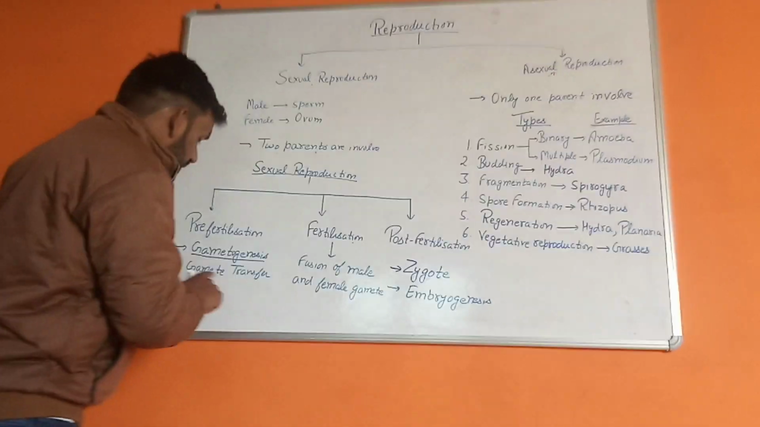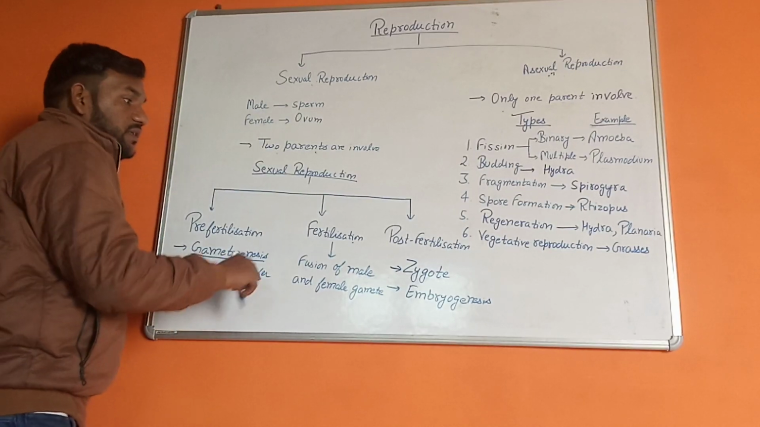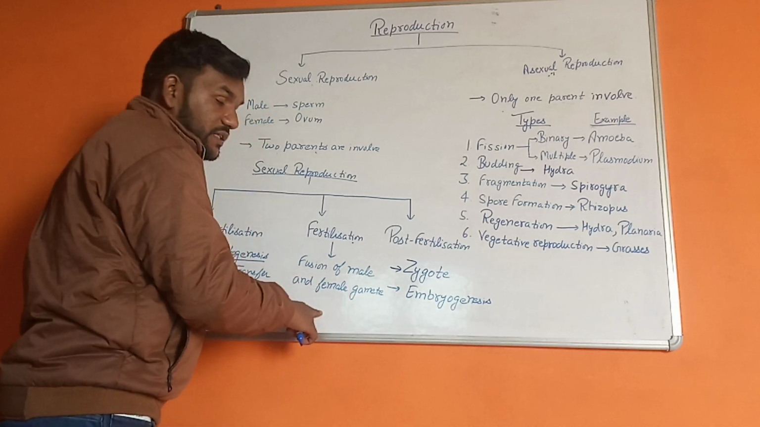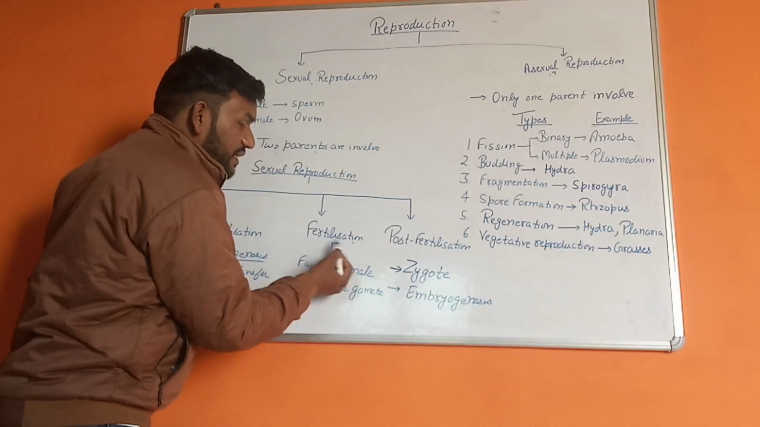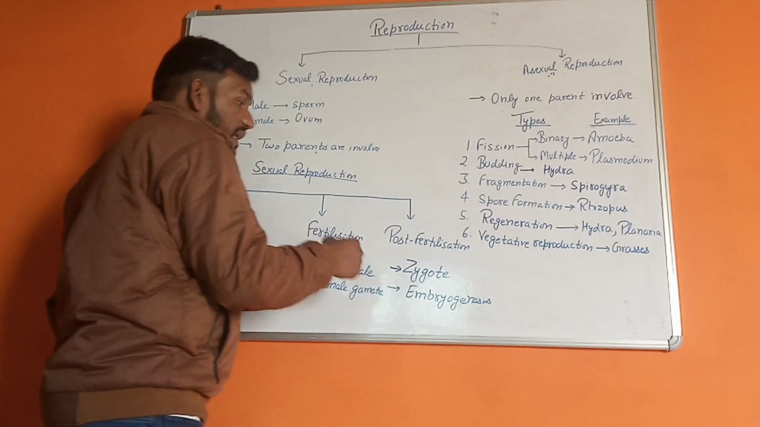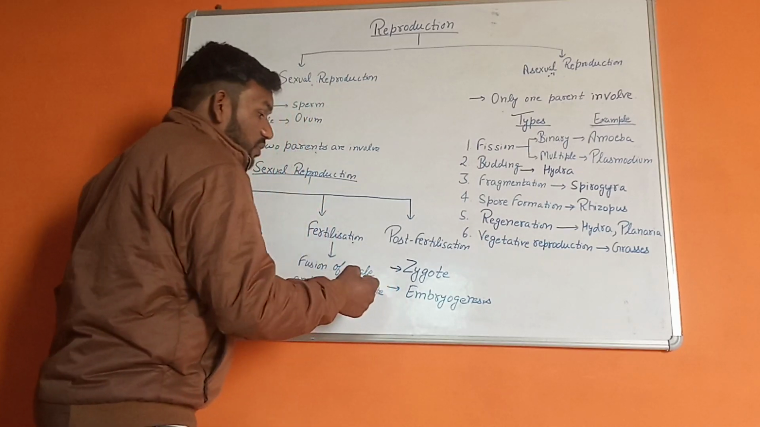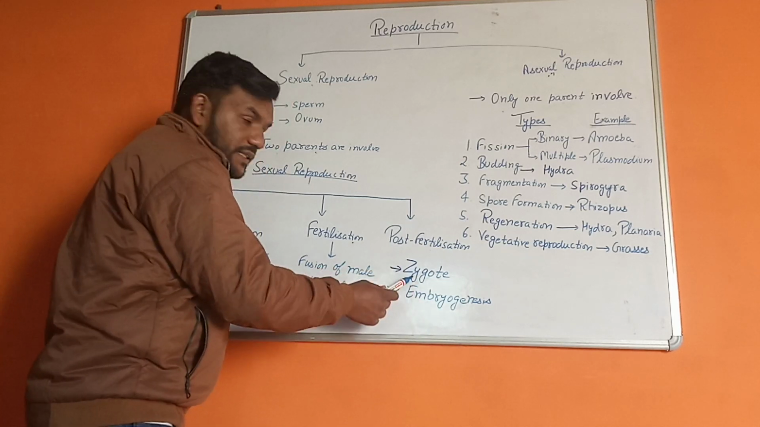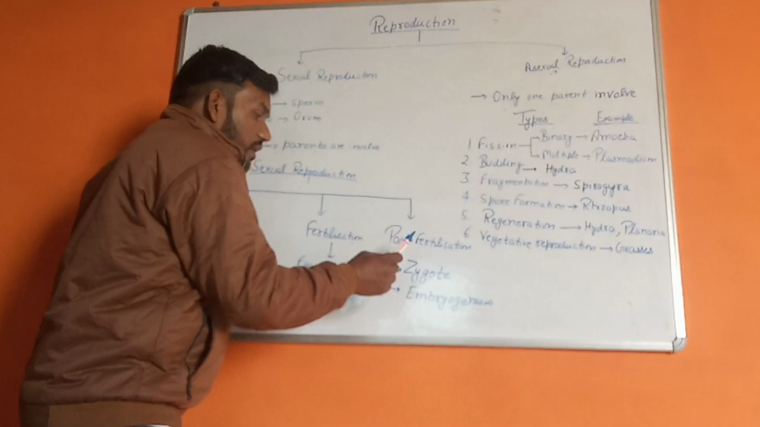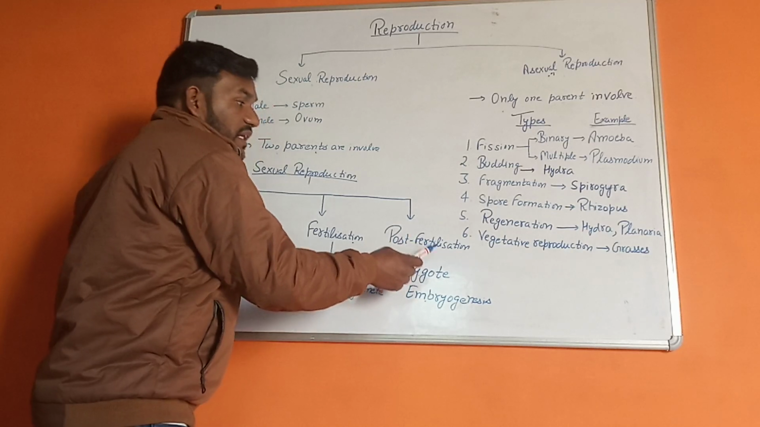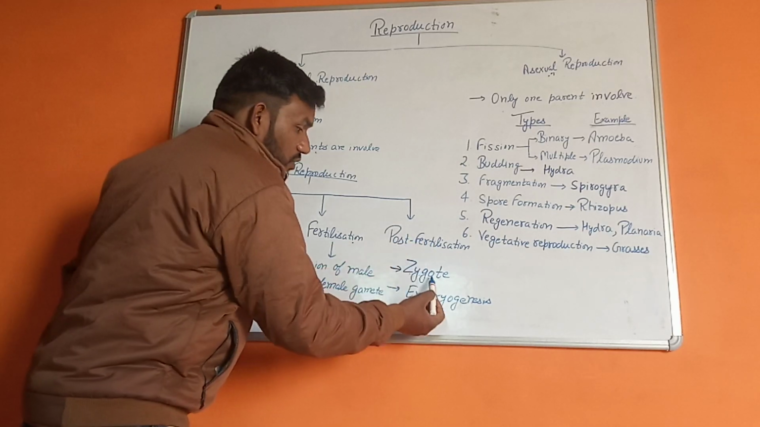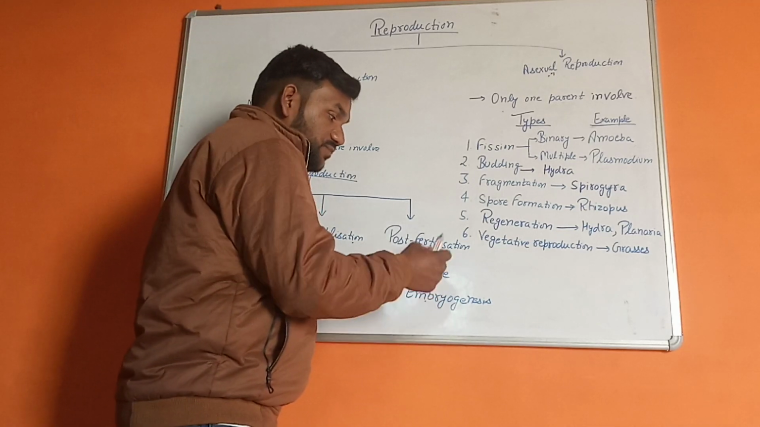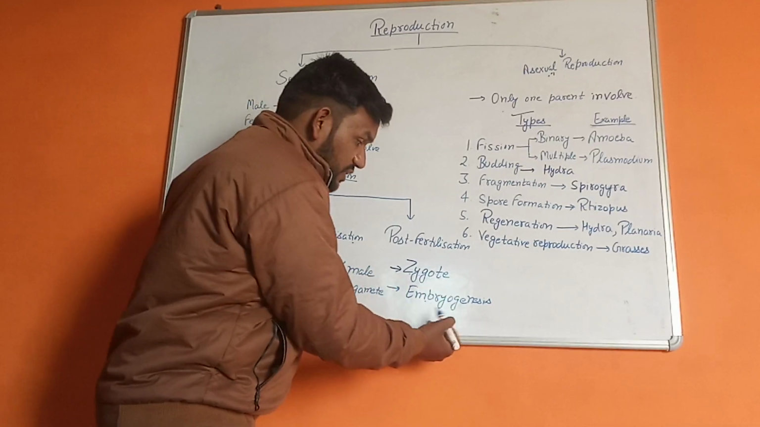After gamete transfer, there is a fusion of male and female gametes, and this process is called fertilization. After fertilization, it results in the formation of the zygote, and then embryogenesis. These two events are involved in the post-fertilization step. The zygote undergoes embryogenesis, meaning the zygote is converted into an embryo.